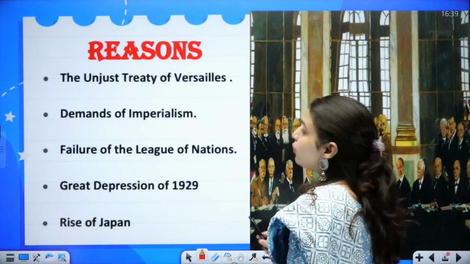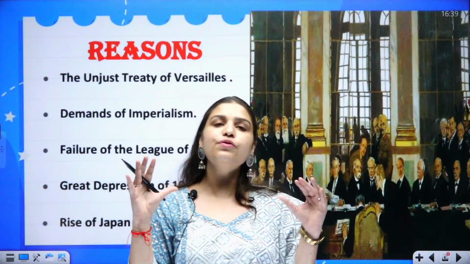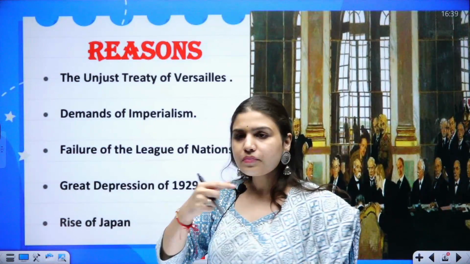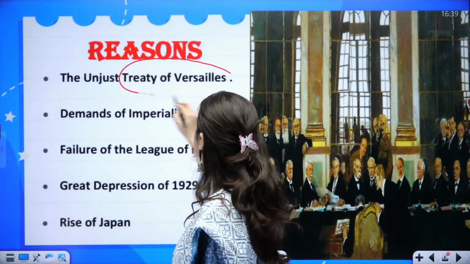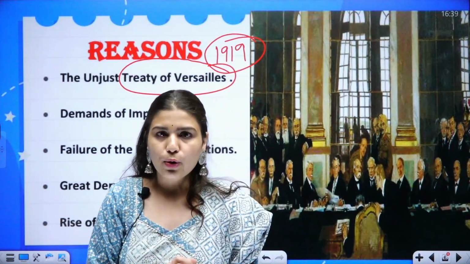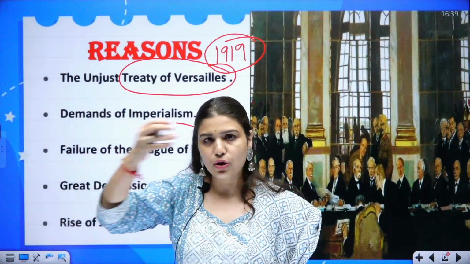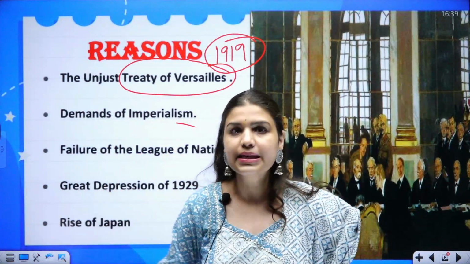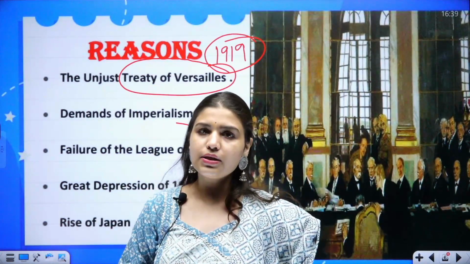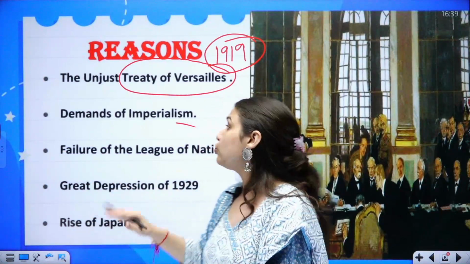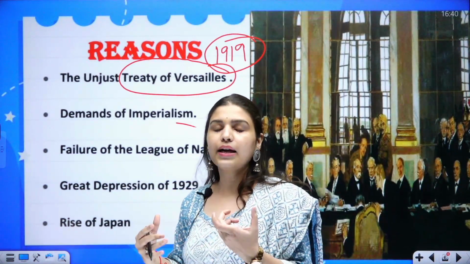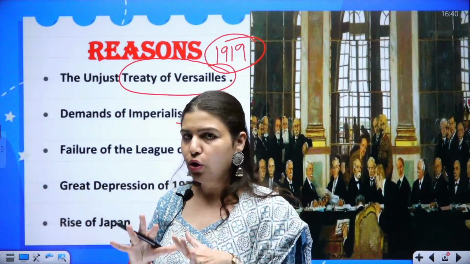Now coming to the reasons which led to this major global event of the 20th century. After World War I, the Treaty of Versailles was signed in 1919. Germany was defeated in World War I, and this treaty was considered unjust because Germany was asked to pay for the losses and disarm its army. Germany thought that this treaty was unjust to them and to their nation.